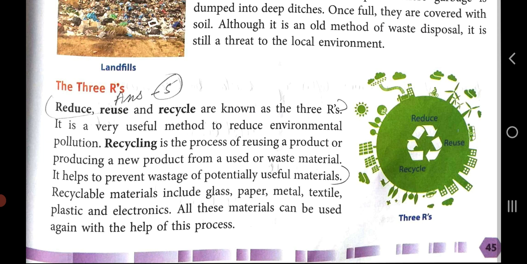So I hope that you have understood this chapter. Our environment, the definition of environment I have told you, the types of waste I have told you, that is biodegradable waste and non-biodegradable waste. Then we have gone through the disposal of waste, that is open dumping, compost pits, landfills, and at the end we came to the 3 R's, that is reduce, reuse and recycle.